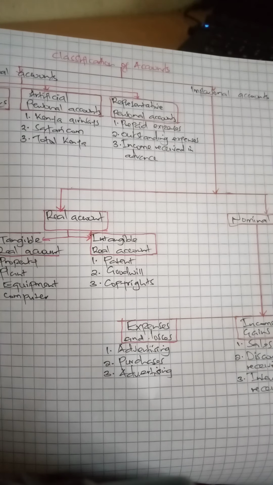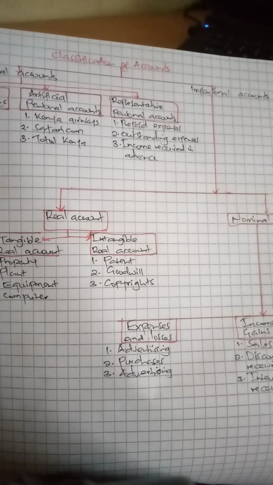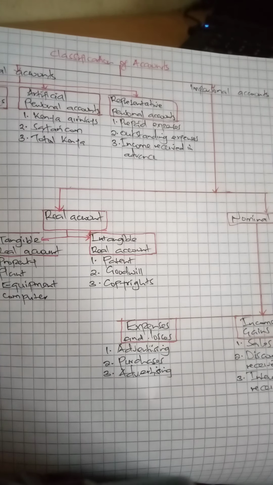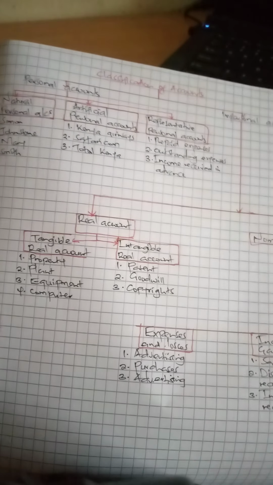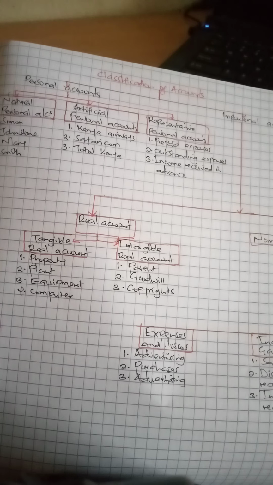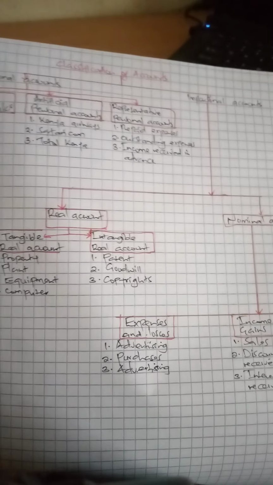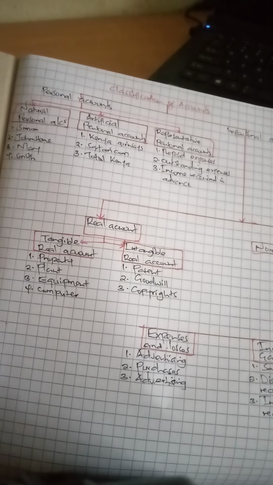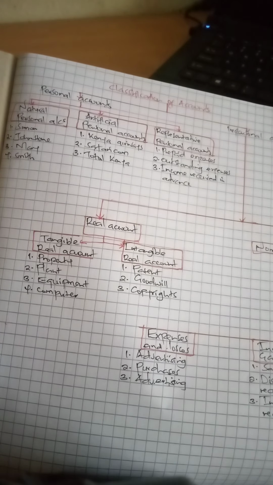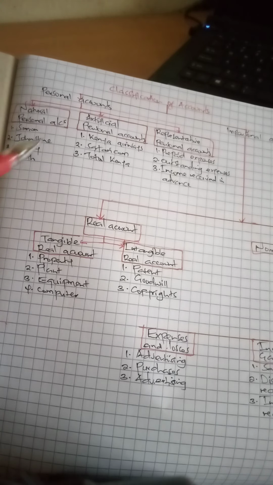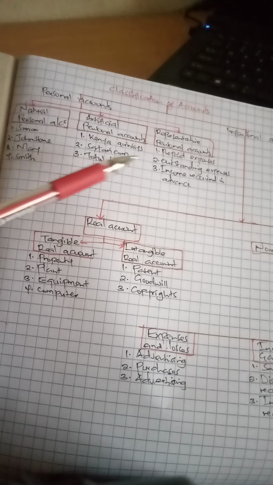So today we are going to learn about classification of accounts, and classification of accounts is categorized into two. As you can see, we have personal accounts and we also have the impersonal accounts. Under personal accounts, we have three categories: the natural personal accounts, the artificial personal accounts, and the representative personal accounts.